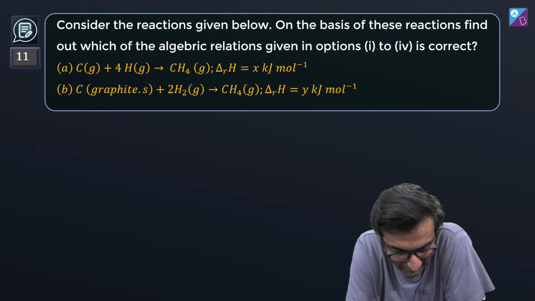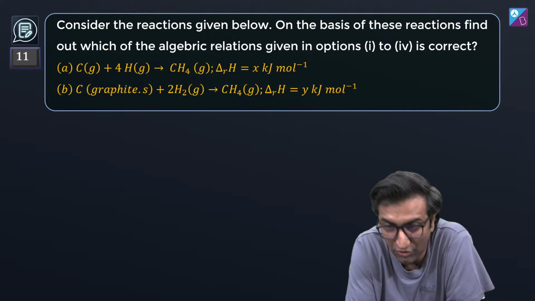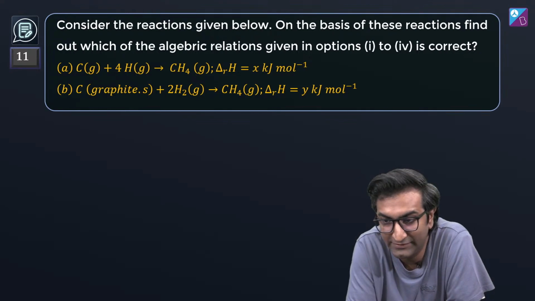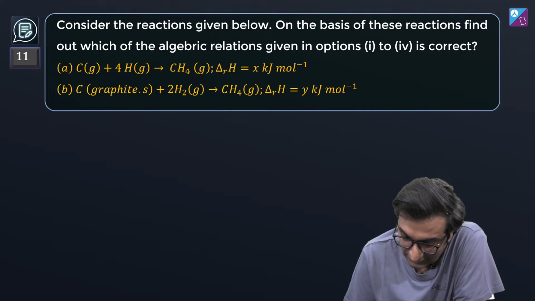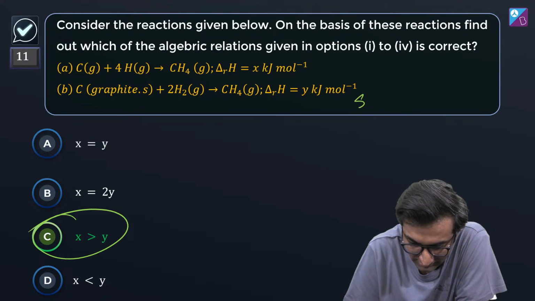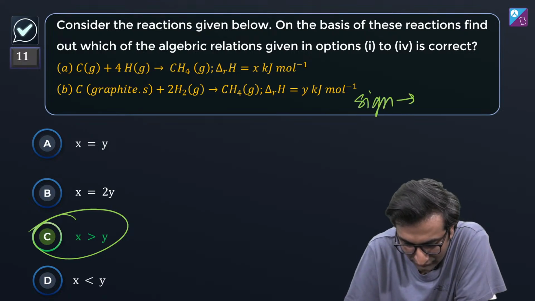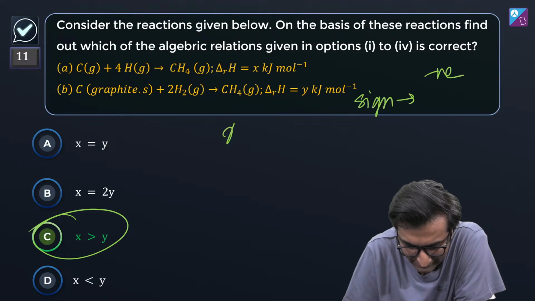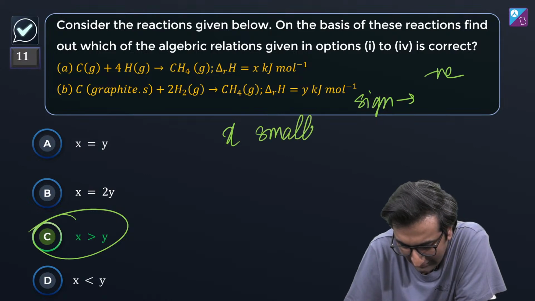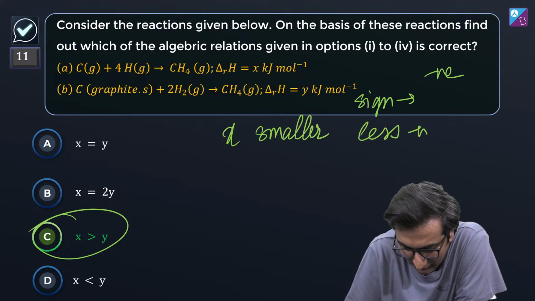Okay. I know this one's a little annoying, right? Because just in the previous one, I proved to you with sign what happens. Now, if you take just the sign, अगर आप sign लो, right? So negative wise, X is smaller, i.e. less negative, sorry, more negative.